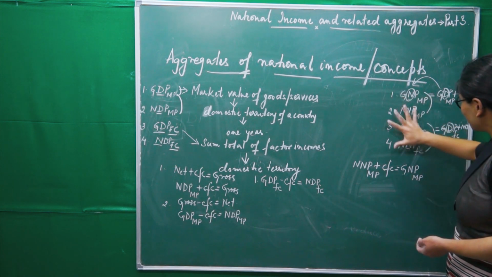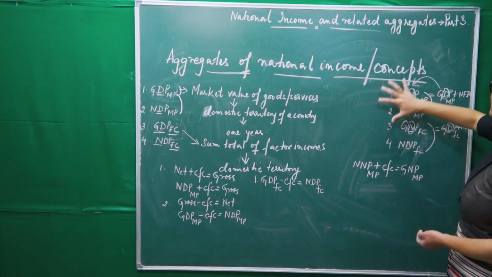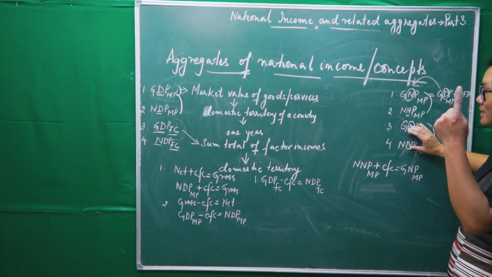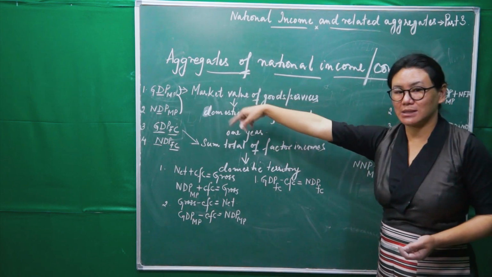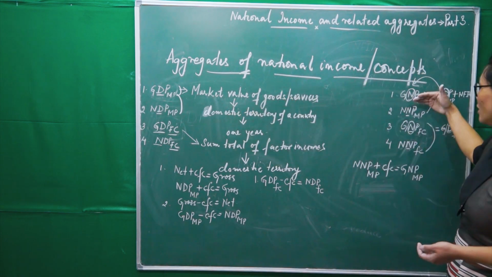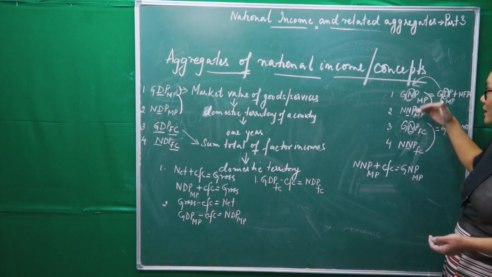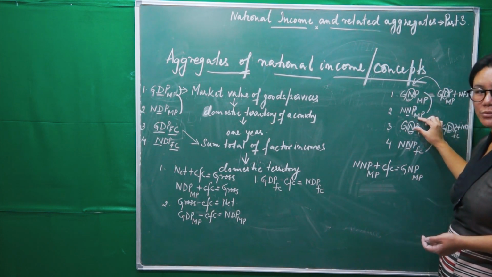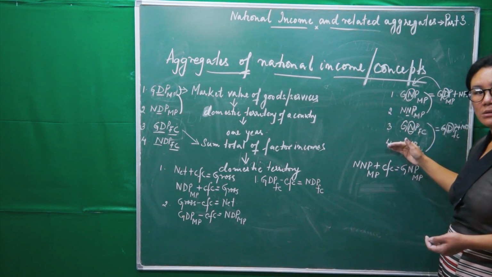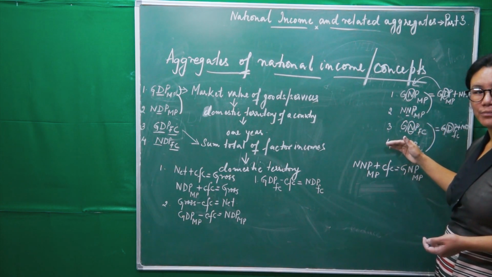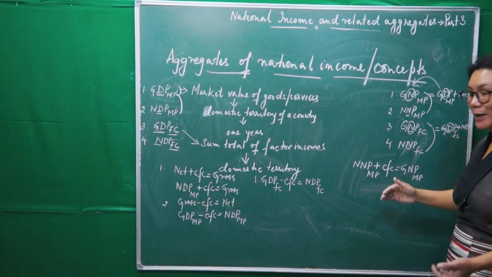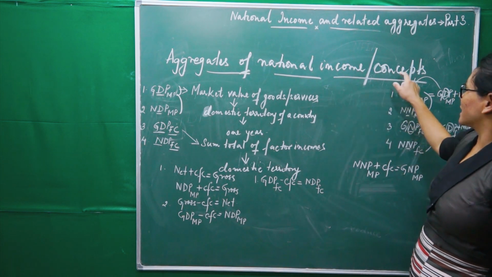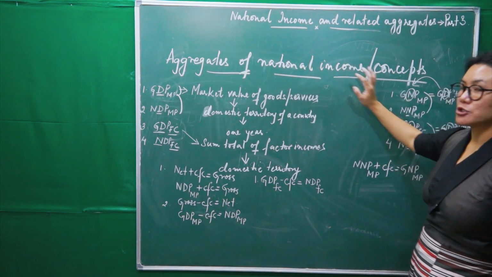So to know the meaning of this one and to know the difference between these concepts, the first thing we have done is we have used domestic concepts to get the meaning of this one. And then we have applied here the conversion portion of such concepts. Is that clear to you? Right? Okay. So we are done here now with the concepts of national, aggregates of national income.